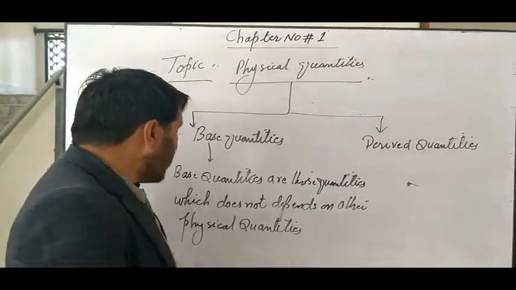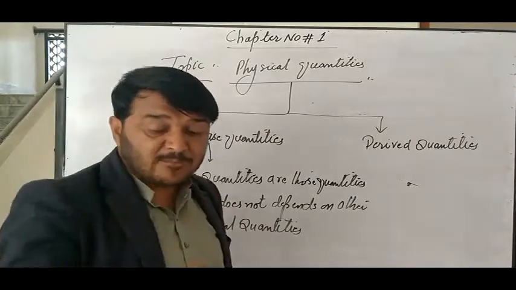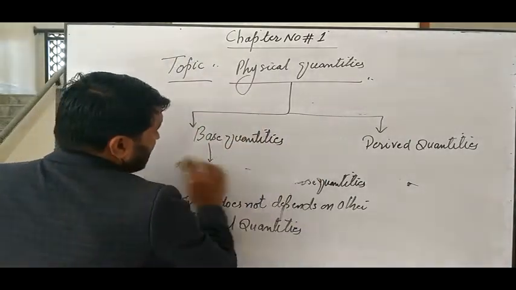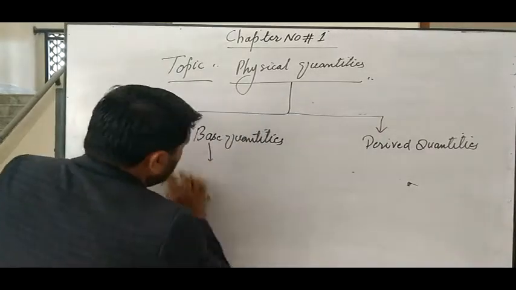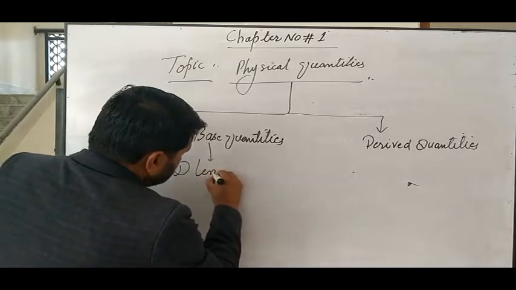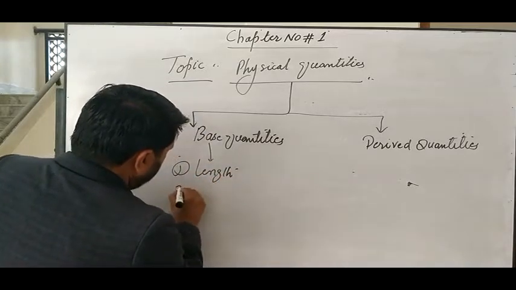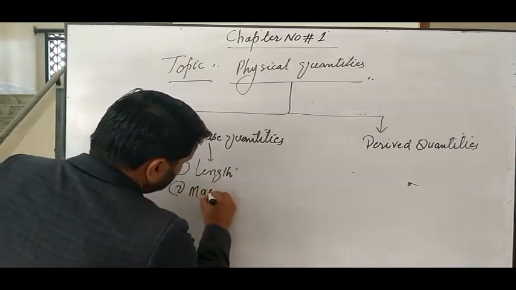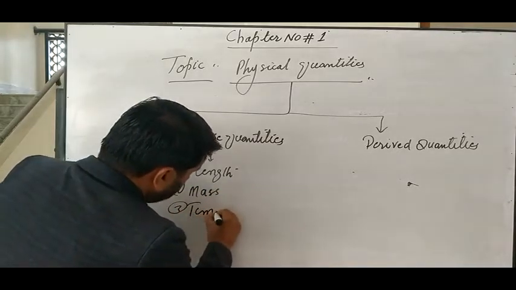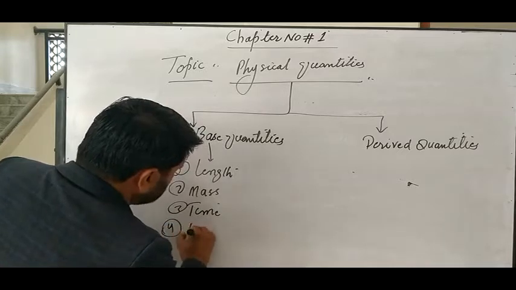Gentlemen cadets, there are 7 base quantities present in our syllabus. Number 1 is length. Number 2, mass. Number 3, time. Number 4, temperature.